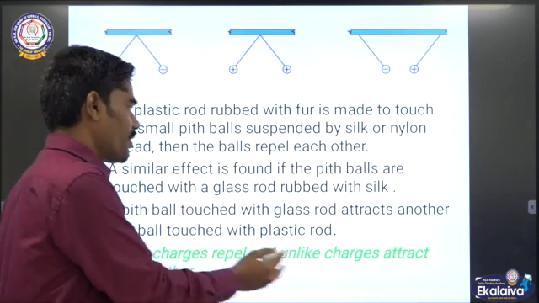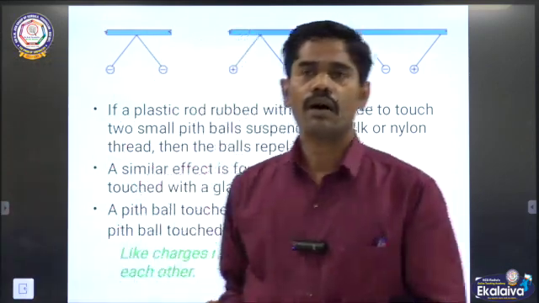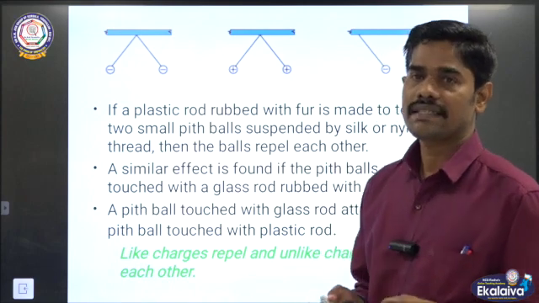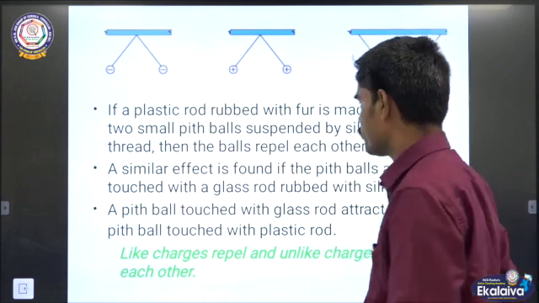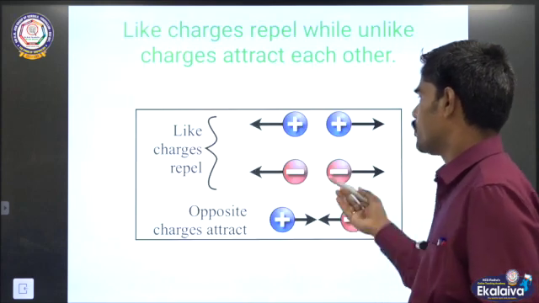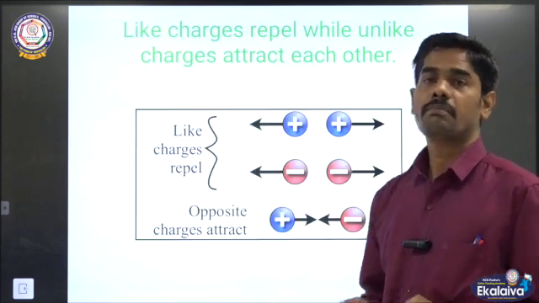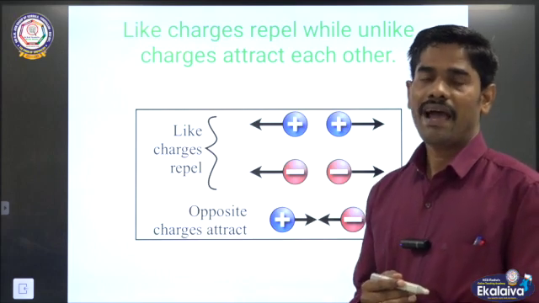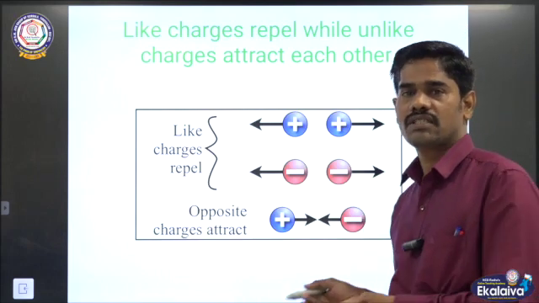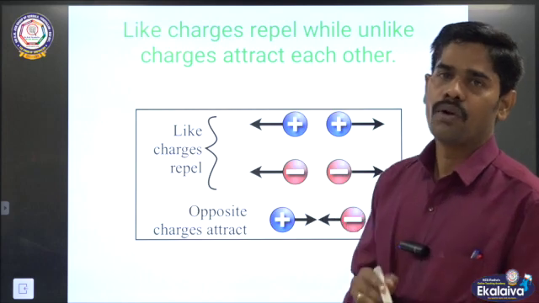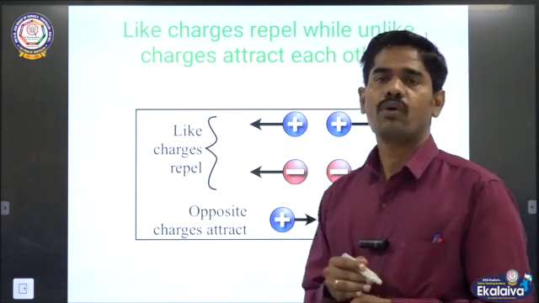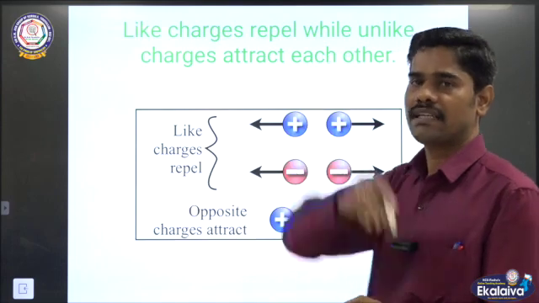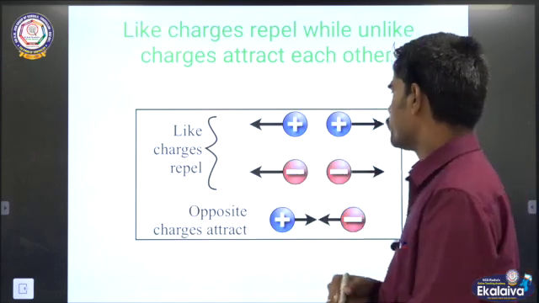From these observations, we came to know that like charges repel each other and unlike charges attract each other. Look at this: like charges repel each other, unlike charges attract each other. In magnetism also we can match this concept. Like poles repel each other, unlike poles attract each other. The basic concept we can apply in magnetism also.